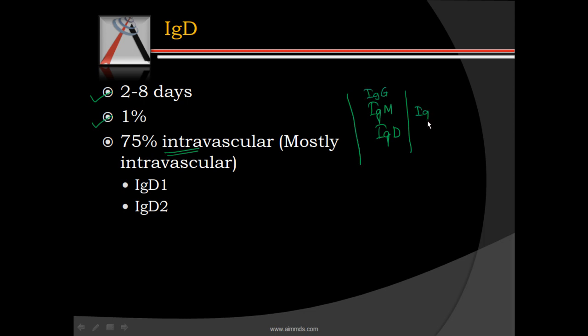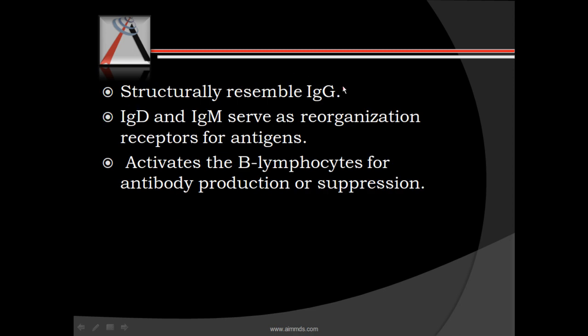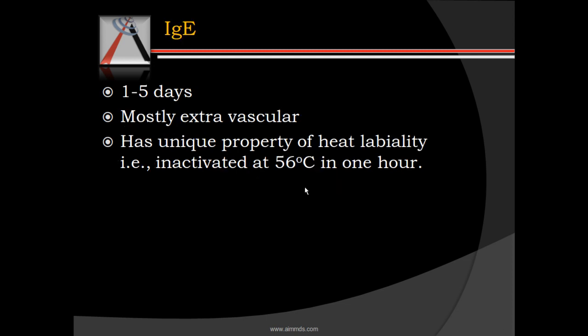IgG was kind of equally distributed intra and extravascular. Again, D has two types, D1 and D2, and structurally it is similar to IgG. Now, D and M serve as recognition receptors for antigens, and they activate B lymphocytes for antibody production or suppression.